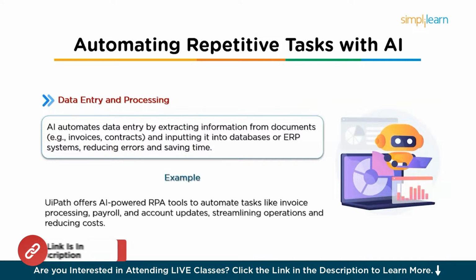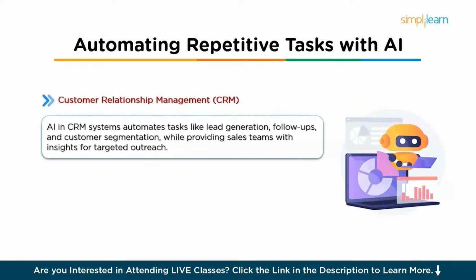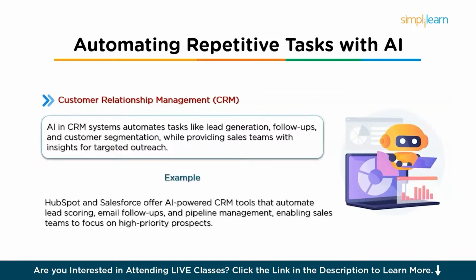So for example, UiPath, a leading automation company, offers AI-powered robotic process automation or RPA tools that automate repetitive business tasks such as invoice processing, payroll management, and customer account updates. Next, it can be used in customer relationship management, CRM. So AI is often integrated into CRM systems to automate tasks like lead generation, follow-up emails, and customer segmentation. So for example, HubSpot and Salesforce offer AI-powered CRM tools that automate lead scoring, email follow-ups, and sales pipeline management.